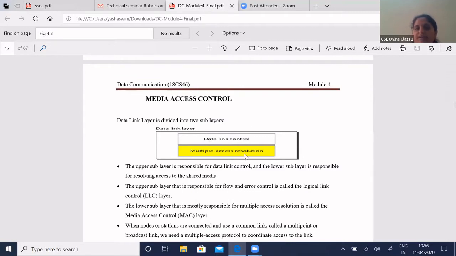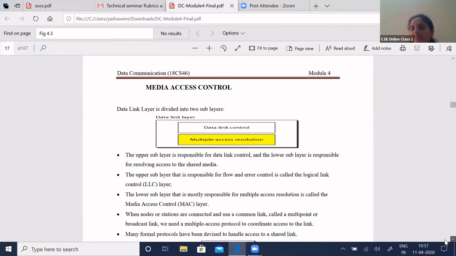The lower layer is required for all the address issues, and for how the network will be able to transmit the data using different protocols. When a node is connected to multiple nodes, you have to decide the type of link you are trying to access, whether it is unicast or broadcast, followed by what multiple access protocol can be used.